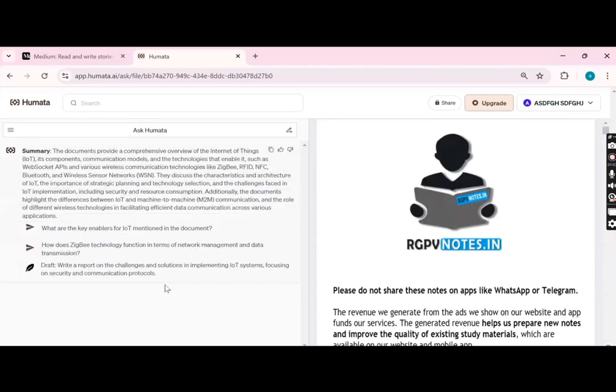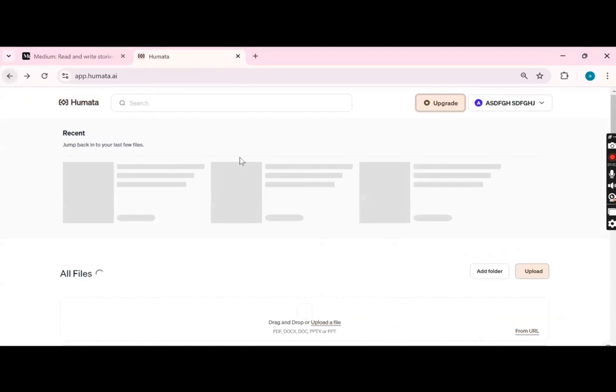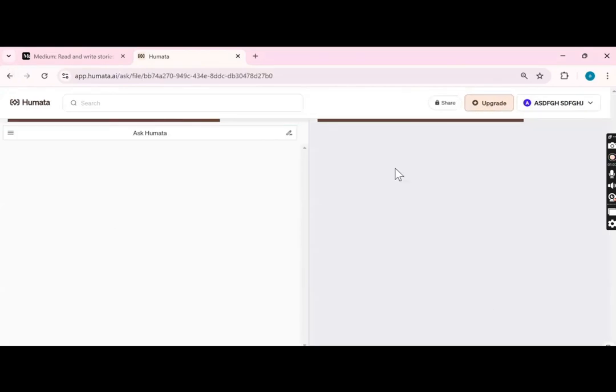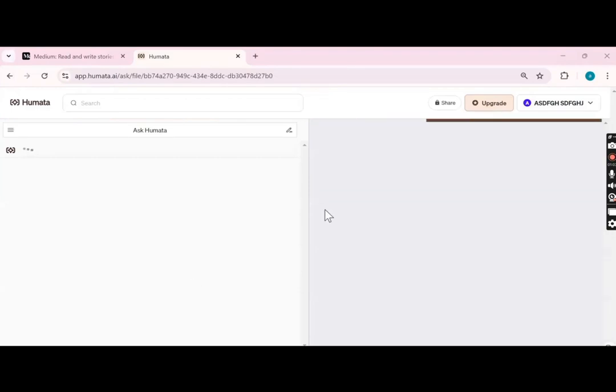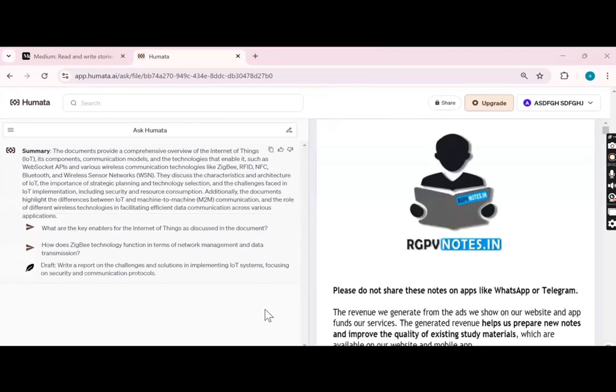So it has given us the summary, and if we ask something here, we also get an option to ask here. Just a second, I'm facing some issue with the app, I guess. I can again go to my project, and it will again open it. Yeah, the summary is here. I also get a questionnaire box here below. Because of some technical glitch, I guess the box is not opening right here, so apologies for that, but yes, we also get a questionnaire box here.